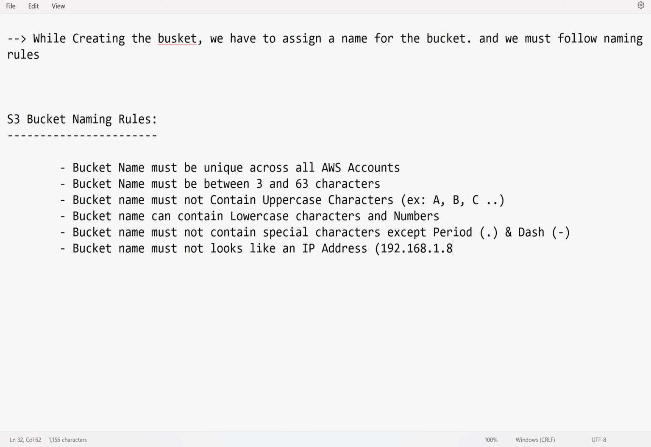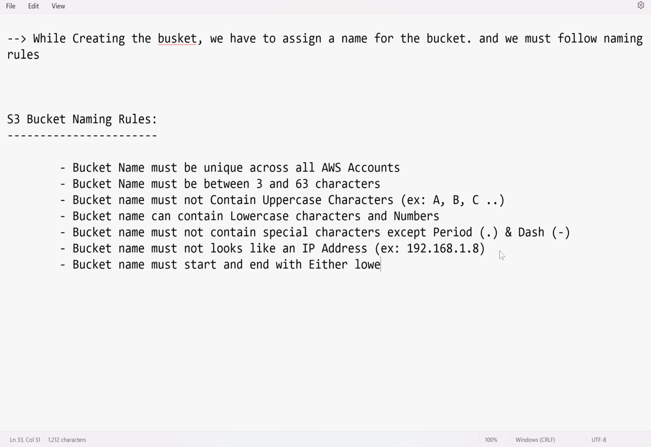192.168.1.8. This is an example. The bucket name must not look like this format. It should not resemble an IP address. And the bucket name must start and end with